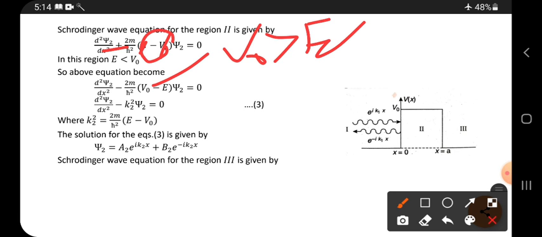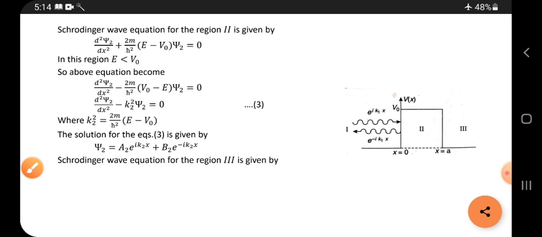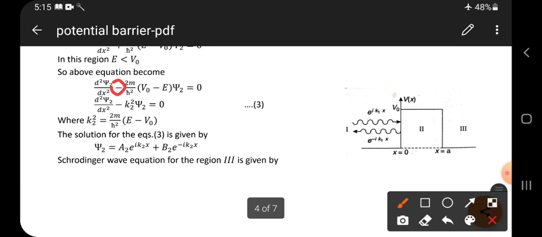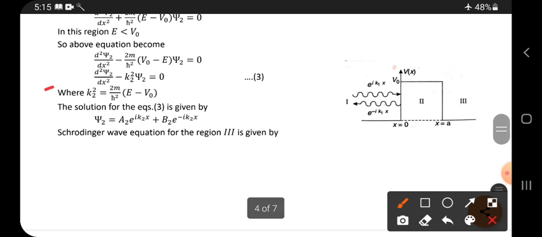Okay. And multiplication of psi 2, whatever things are present, take that as one constant. Already we have taken that constant as k1 square. Now I am going to take the constant as k2 square, the second constant, for region 2. Minus as it is only. Now where k2 square is what? 2m by h square into E minus V naught.